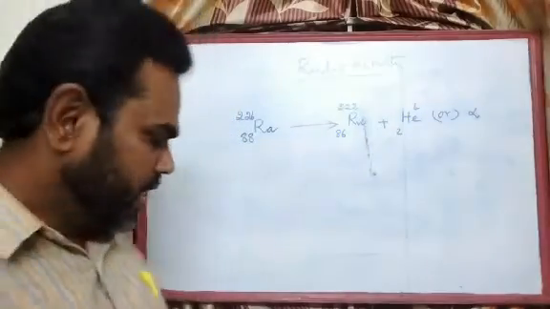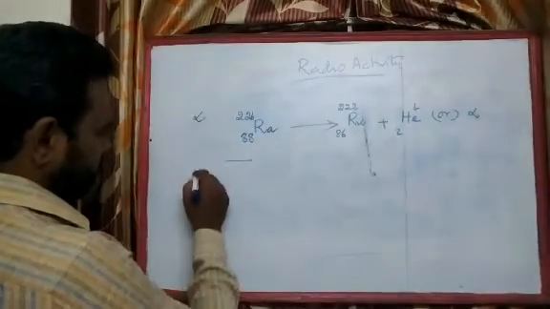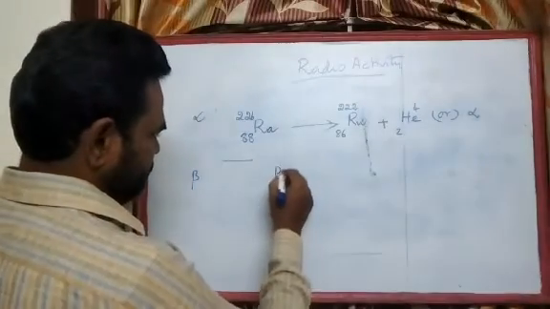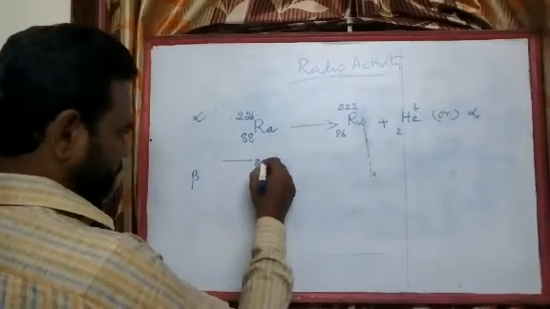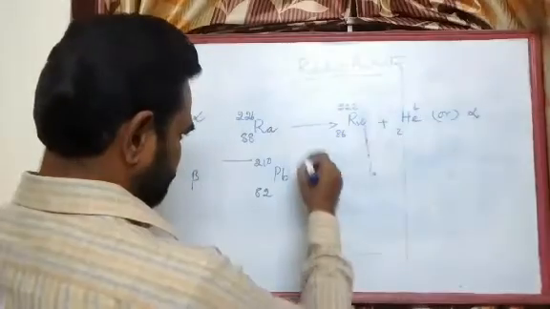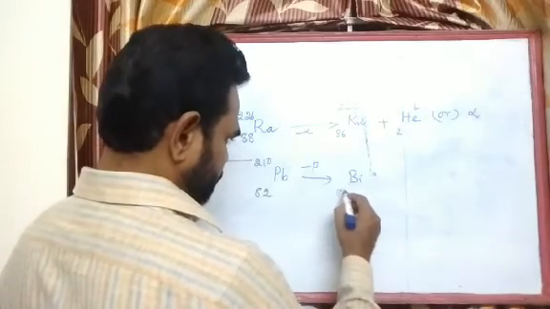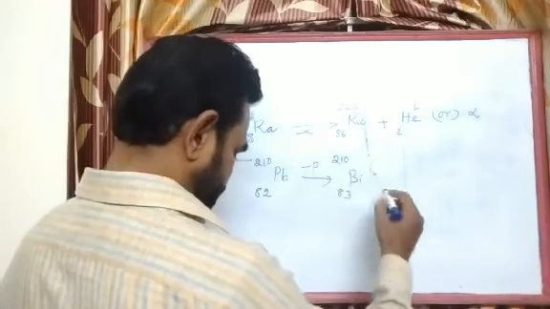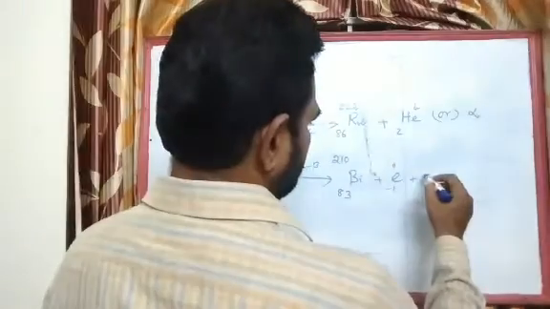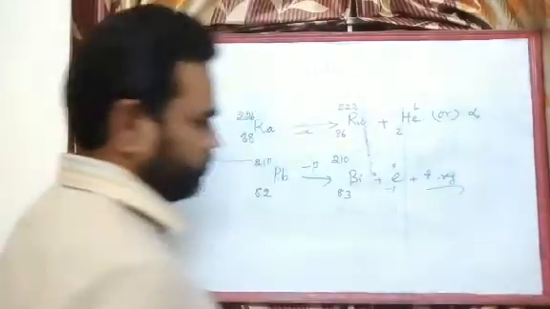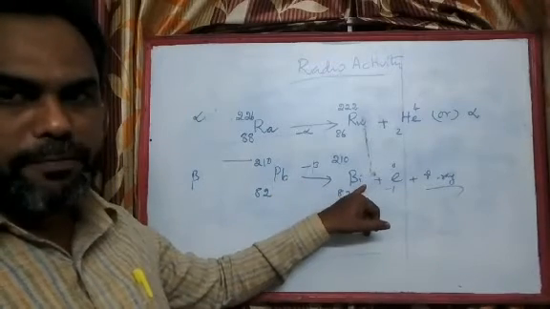Okay. Similarly, if beta is emitted, see, lead emits the beta radiation and becomes bismuth.